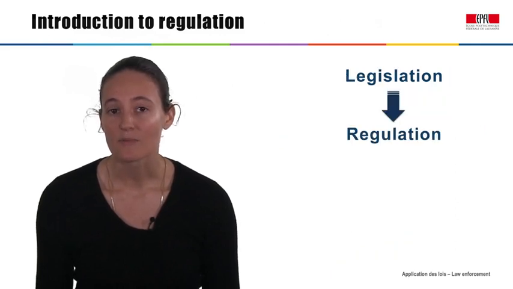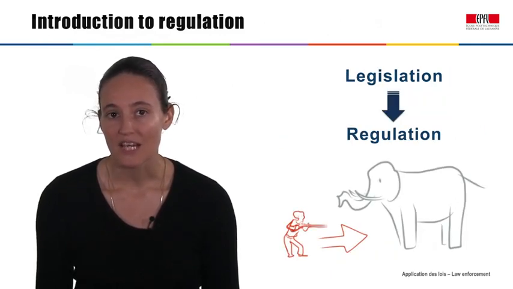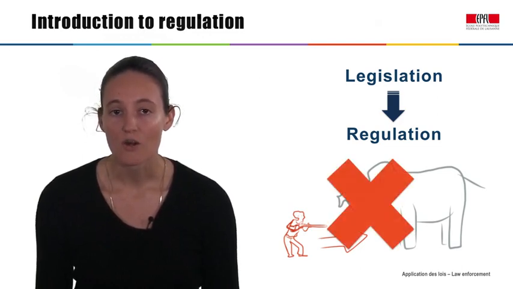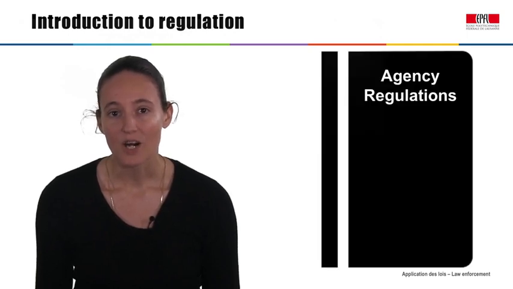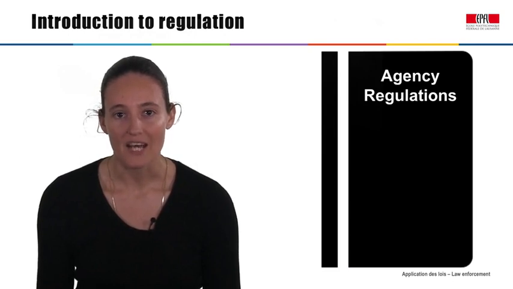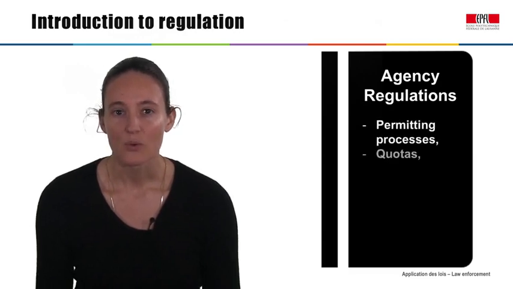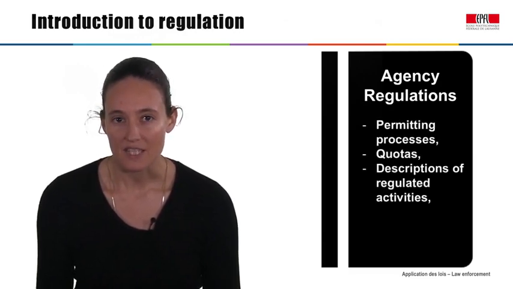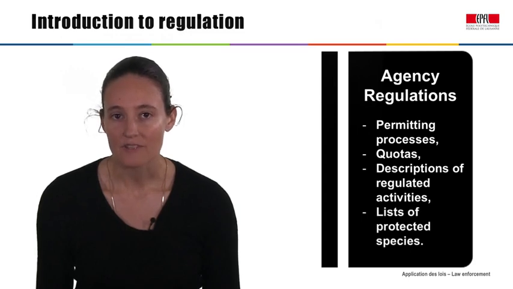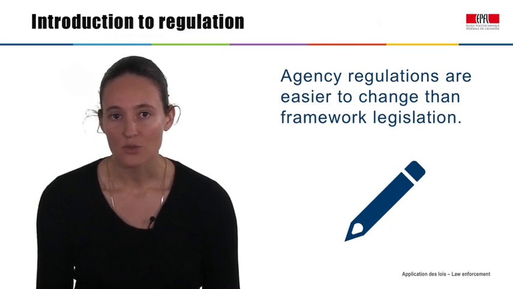Regulation can come directly from legislation. For example, national legislation might state that it is illegal to kill endangered species or drain wetlands. But often the specific rules that apply to individuals and corporations are fleshed out through regulations created by government agencies to implement the legislation. Permitting processes, quotas, descriptions of regulated activities, and lists of protected species are often found in agency regulations. These agency regulations are usually easier to change than the framework legislation.